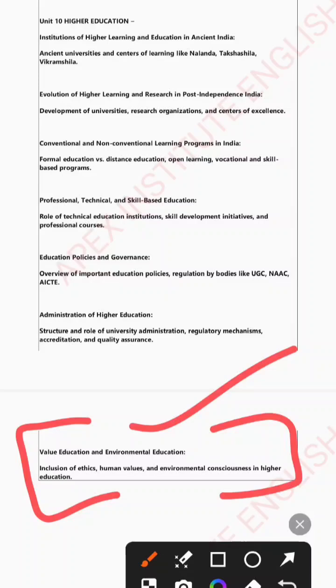That's why it's very important to be specialized in this field before giving the examination for paper 1, because you don't need to read everything for any examination. You have to be smart and selective. Only then you can actually qualify this examination in around 3 to 4 months easily.